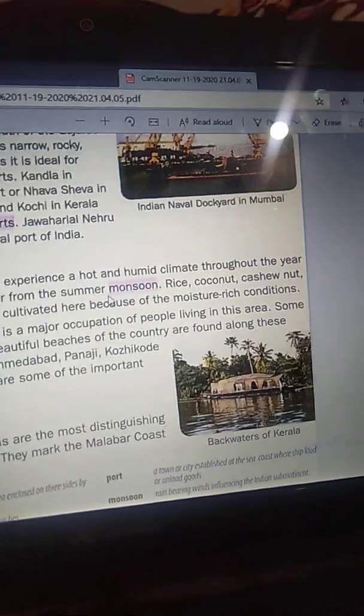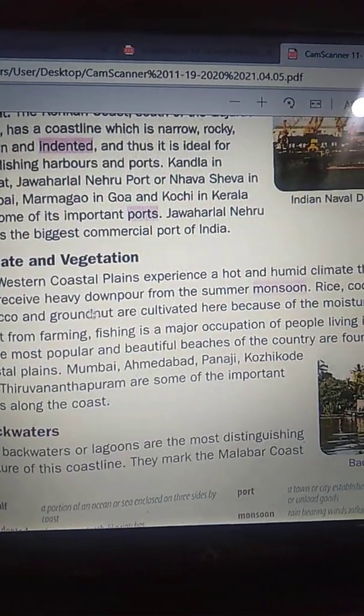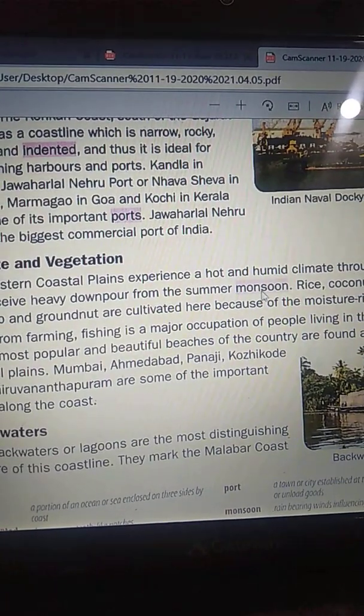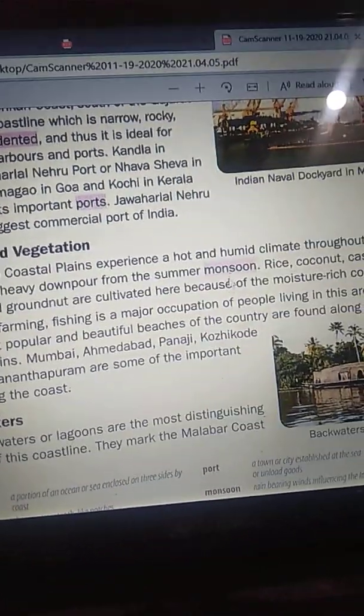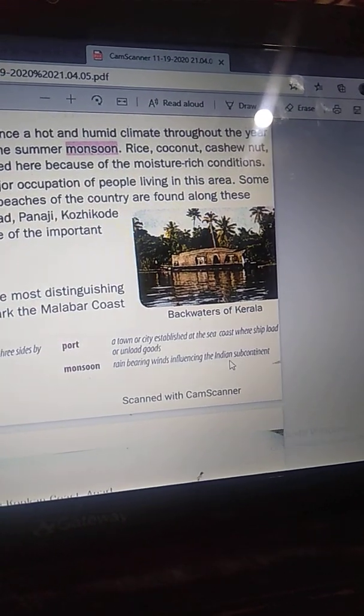The climate is hot and humid in these areas, and it receives heavy downpour from the summer monsoon. What do you mean by monsoon, children? Rain-bearing winds that influence the Indian subcontinent.